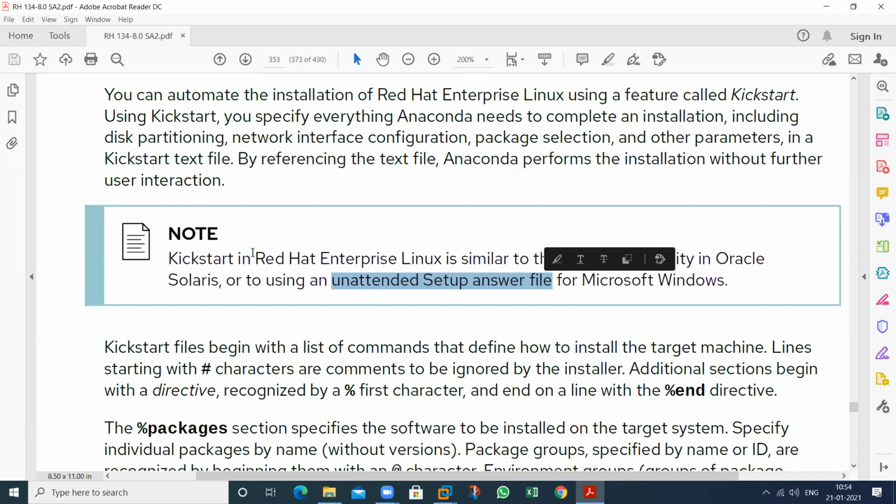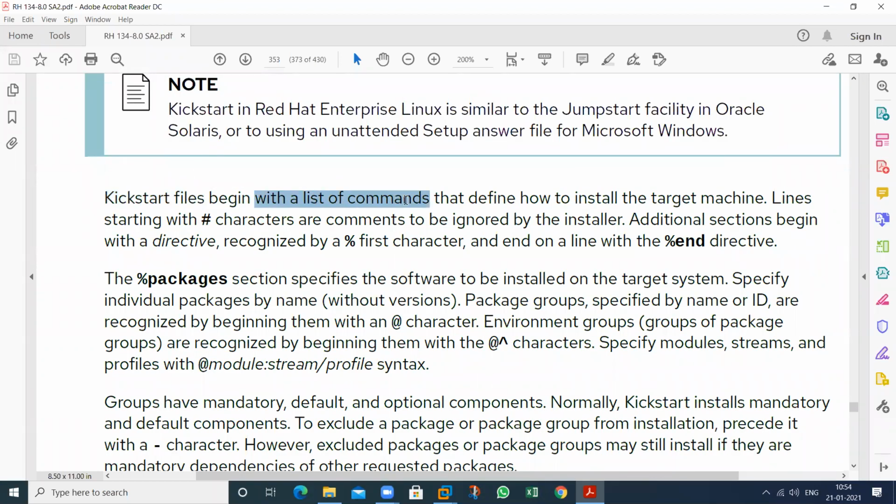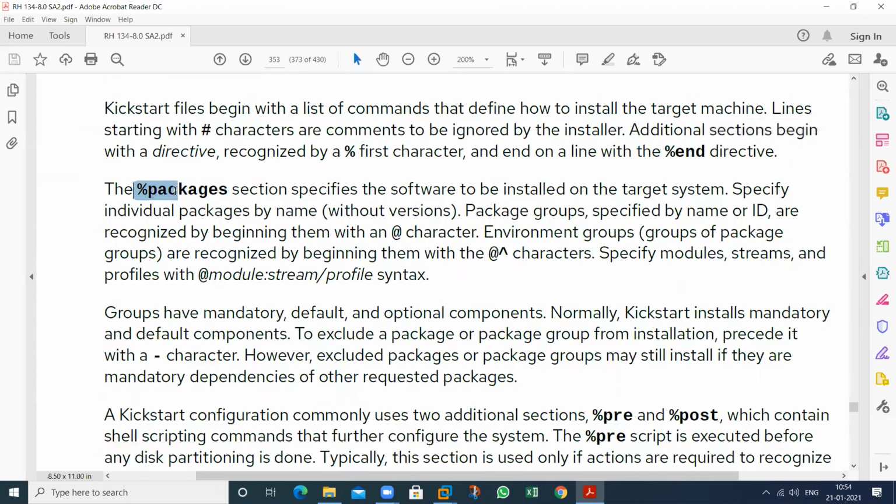In Red Hat operating systems, that is known as the Kickstart file. In Oracle, this file is known as jump start, and in Microsoft, this file is known as unattended answer file. It's an answer file that has all the procedure to set up all of these things, so that is called the setup answer file. So what is the procedure and how to write all of these instructions in this particular Kickstart file? These are some procedures. Begin a list of commands, start with this particular sign, end with this particular sign. If you want to select the package selection, start with percent, end with percent end.